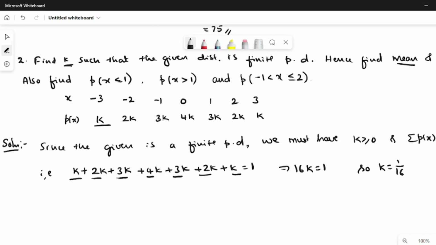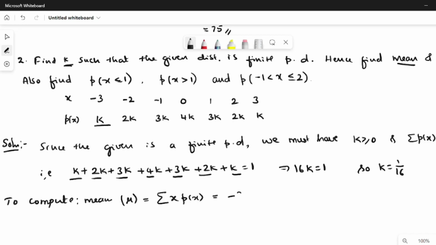Second part, we have to compute the mean. To compute the mean mu, what is the formula? Summation x into p of x. What is x into p of x?